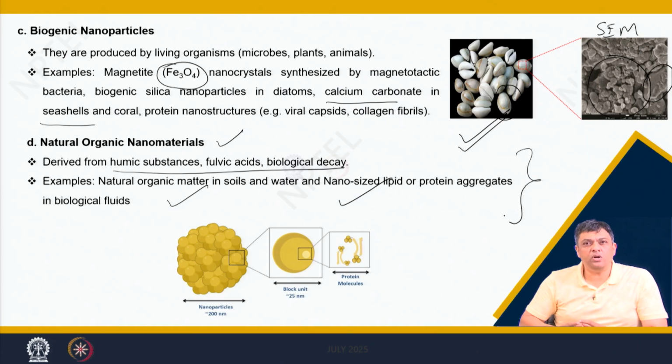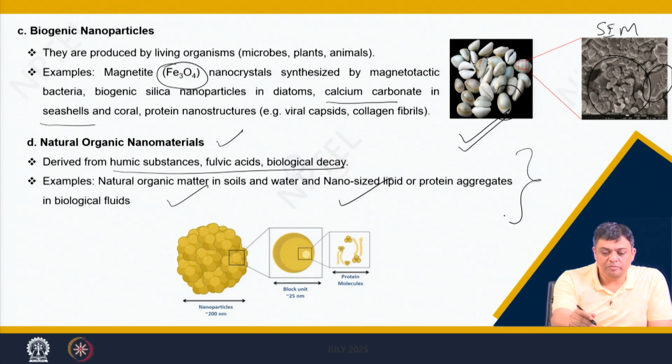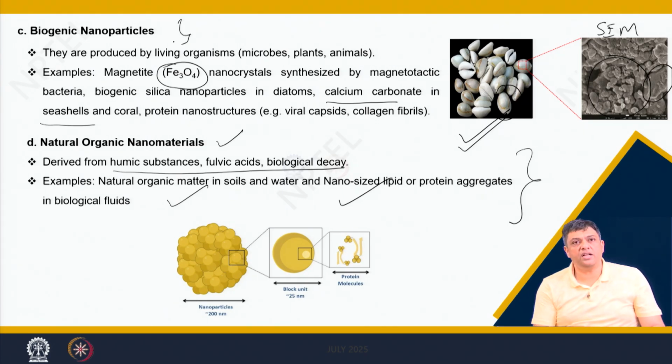Now, if I am talking about working on structures which are naturally occurring, but they have some specific shapes and sizes and they are found near the sea coast, then we will be talking about such kinds of particles and so forth, and therefore, the end user and the application of nanoparticles actually decides the classification of nanoparticles which will become useful to you.